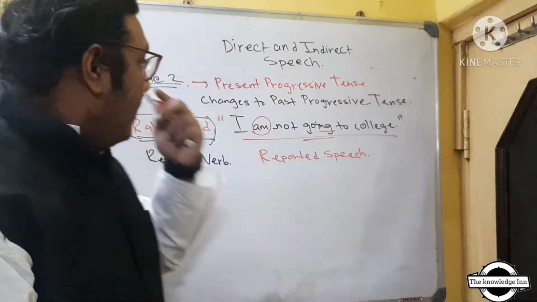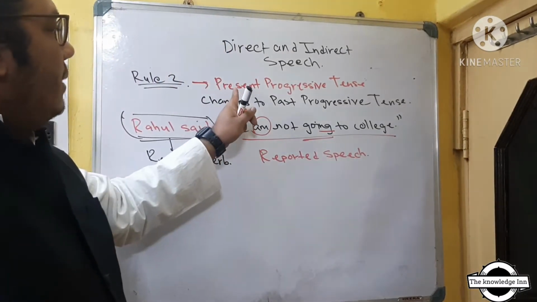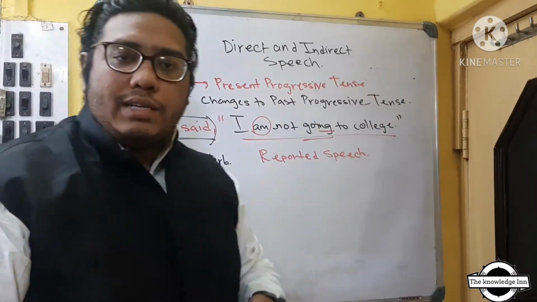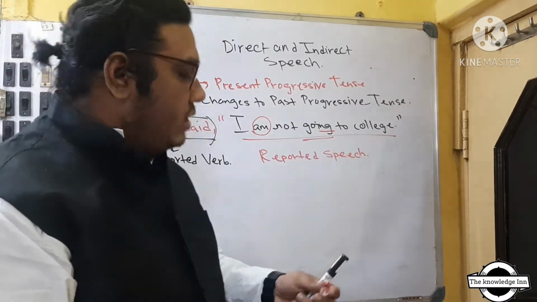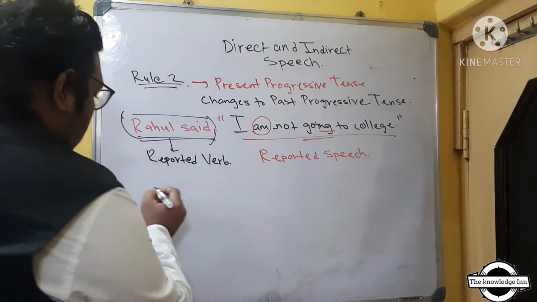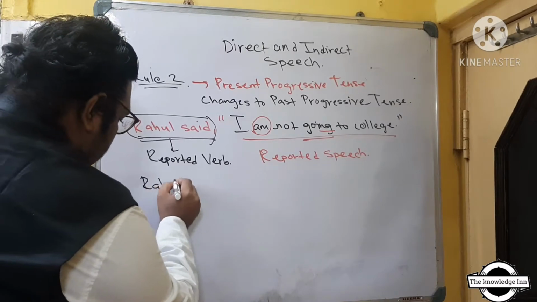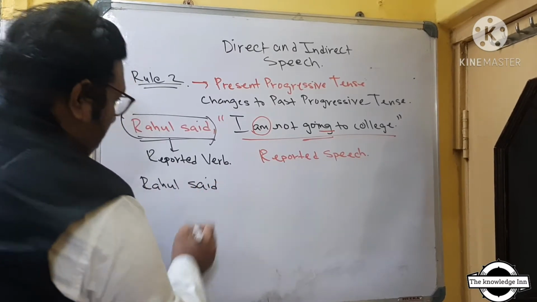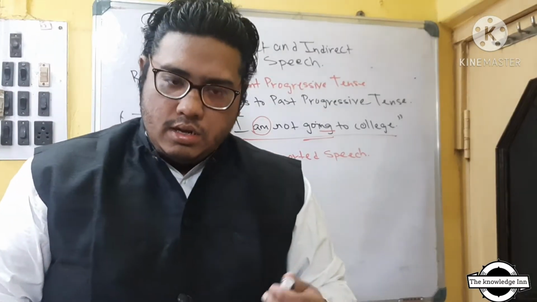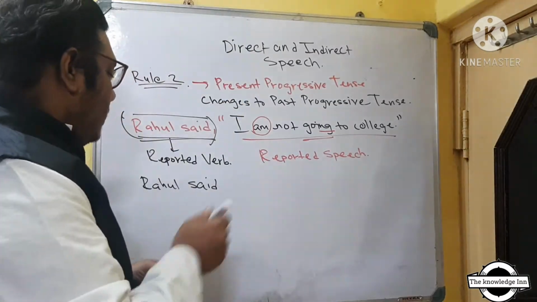मैंने क्या बताया था? I had already told you that the present progressive tense will change to past progressive. So what is the simple solution to it? That Rahul said. Now, comma will be replaced by a connector. So you know the connector which is known as that.